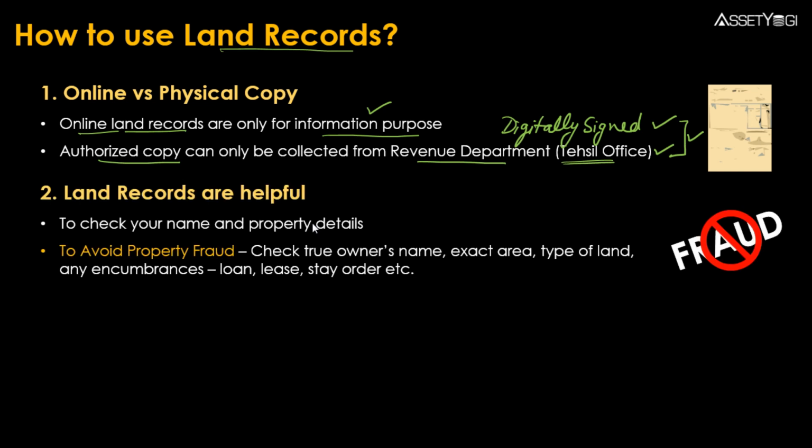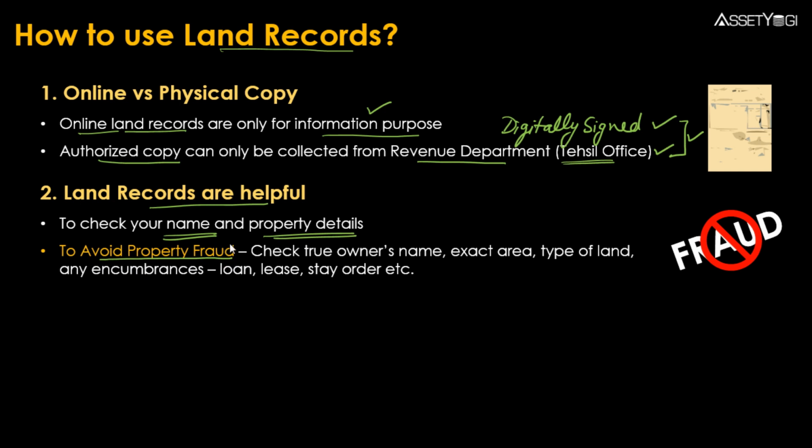Then the second important point to note is how these land records are helpful. So first of all, if you want to check your own details, if you are owning one parcel of land, then you can check your updated details, whether your name is reflecting properly, what kind of property details are there, type of land, whether it is a wet land, dry land, kind of irrigation facilities, so whether the information is updated or not.